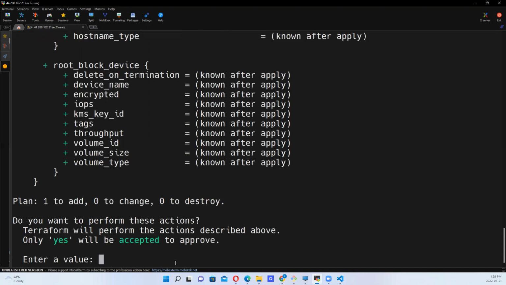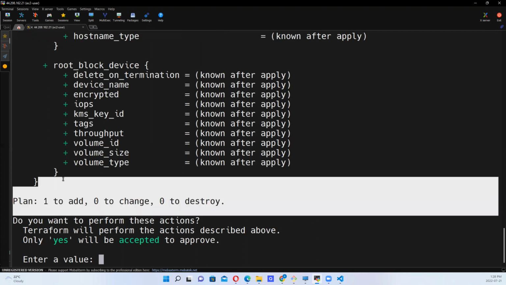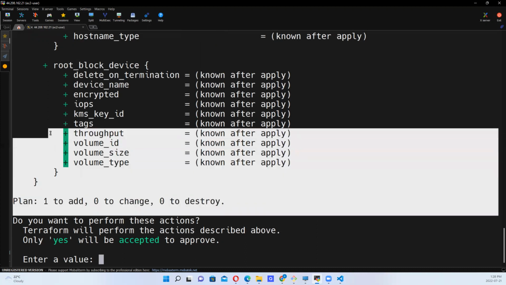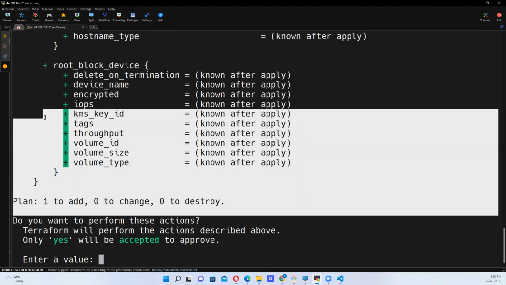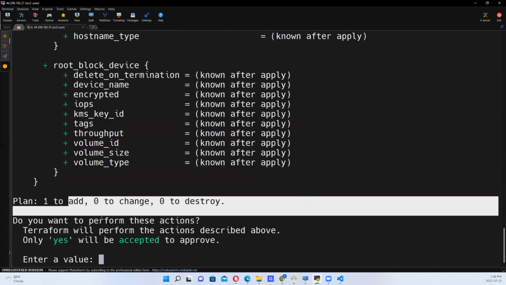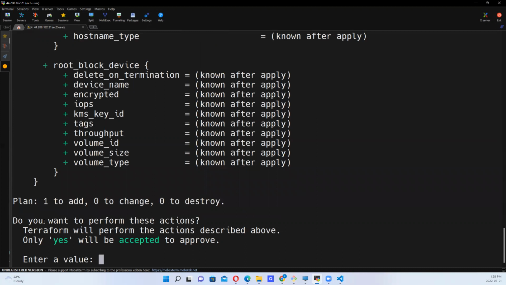It creates what we want it to create. You can see this top part up to this place has to do with terraform plan. This is what we saw the other time when we checked. So it's now asking, do you want to perform these actions? Terraform will perform the actions described above. Only yes will be accepted to approve. So I type yes, because I want Terraform to perform that action.